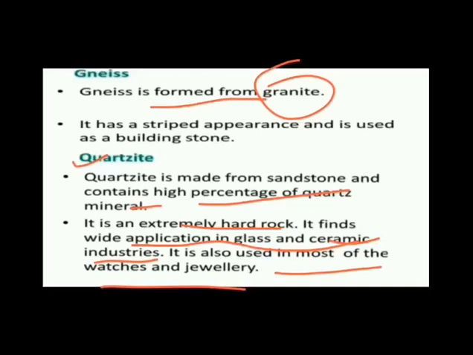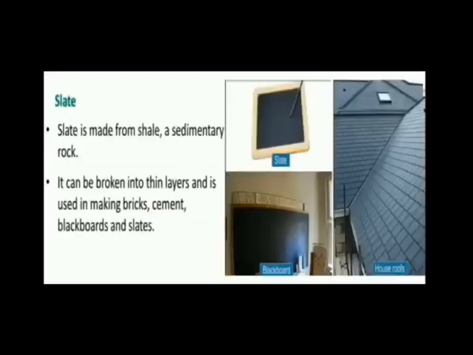Okay, now the next type of metamorphic rock is slate. Slate is basically made from shale, which is a sedimentary rock. So slate is formed by the transformation of shale, and it can be broken into thin layers and is used in making bricks, cement, blackboards and slates. There are so many uses of slate, like making roofs, pavements, blackboards, and cement. Okay, now the next type of